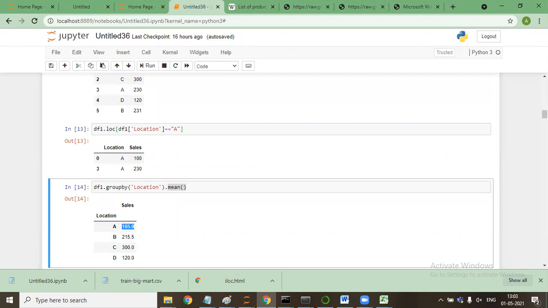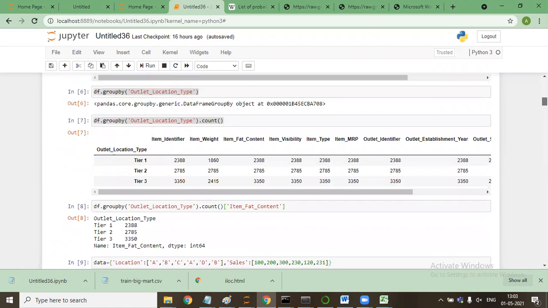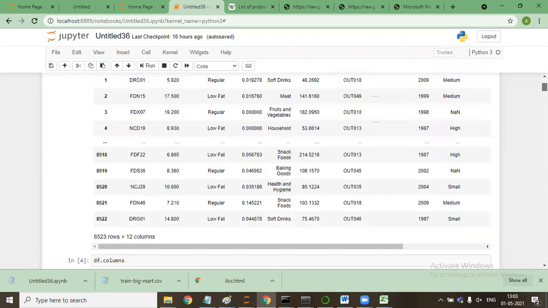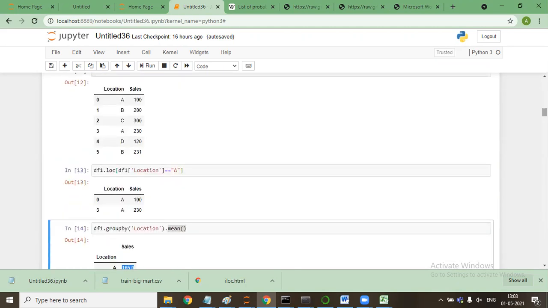The detailed group by on the data frame and all the things are mentioned in this notebook along with the recordings. You can refer to those. Yeah, sir, got it. So basically, first you group the locations which have the same name, and after grouping, you can add any aggregate function like mean. Yeah, or median. You're right.